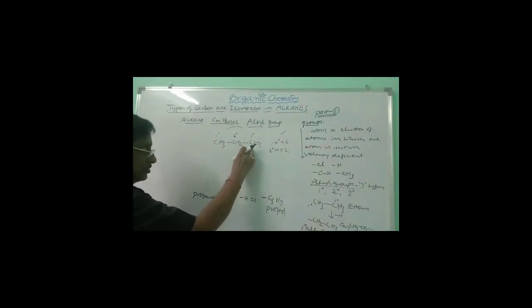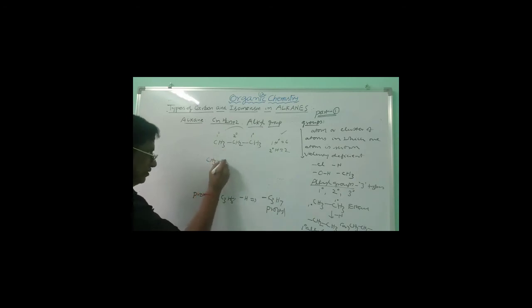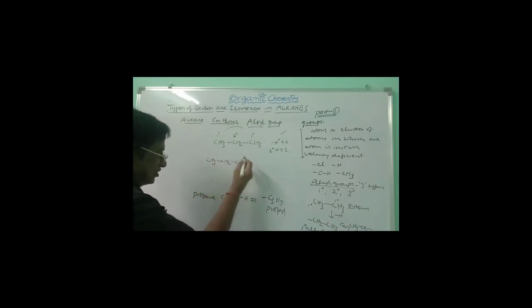From which carbon is which hydrogen dropped? Suppose you drop hydrogen from this carbon, CH3CH2CH2-. If you drop from the other carbon, -CH2CH2CH3. You are dropping one hydrogen from a primary carbon, so this is a primary alkyl. Both are equal. You just reverse it. Both are one and the same, and this is a propyl group.